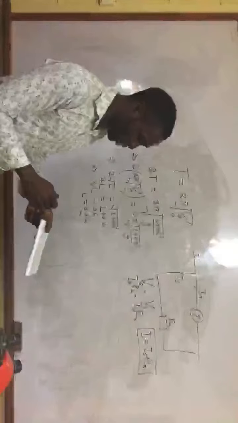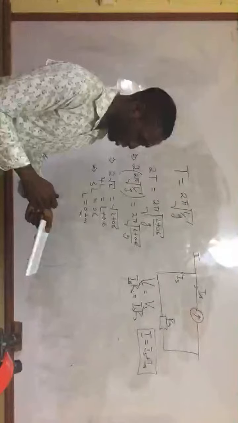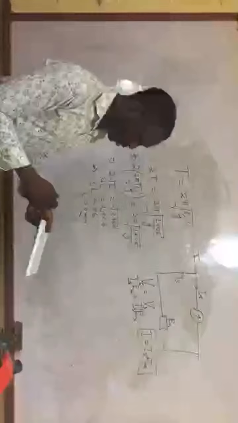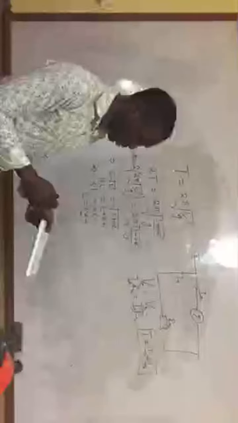The full scale deflection current through the ammeter is 50 milliamperes. So what they're asking for is the resistance of the shunt. So R of shunt should be equal to Ig RG divided by I of the shunt.